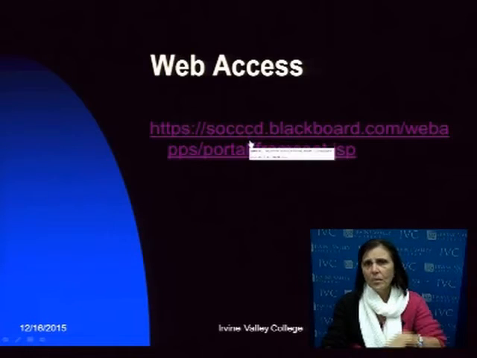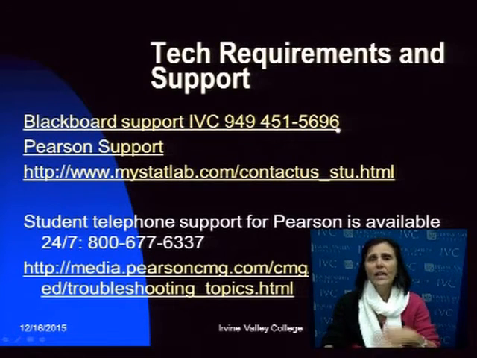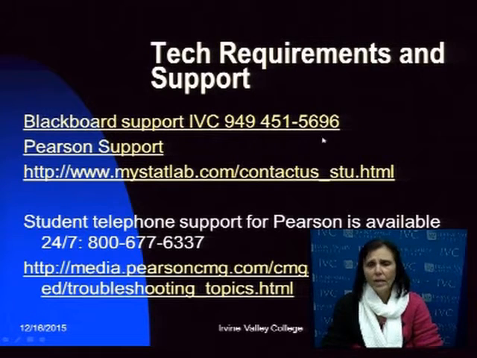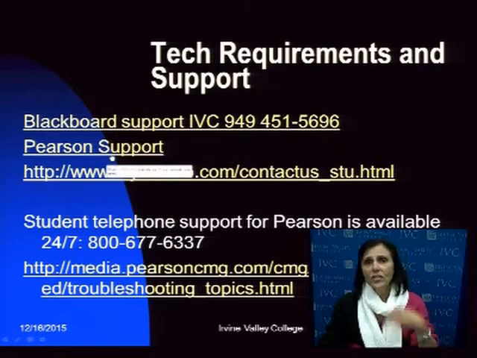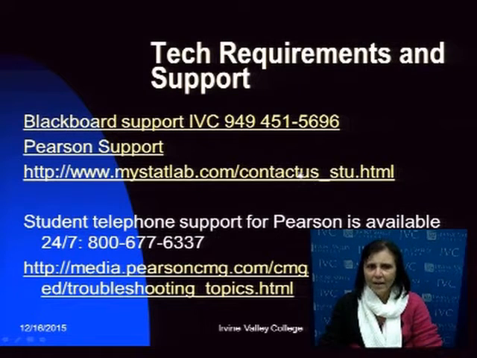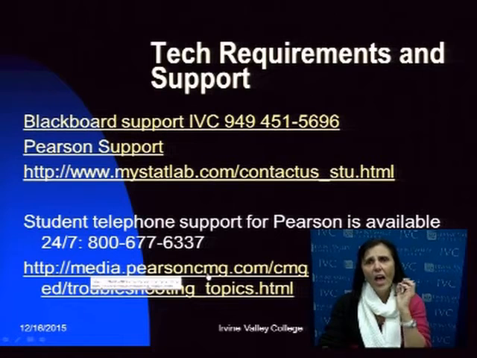Okay, and this is the Blackboard, and I showed you how to get to homework and all that stuff. Now, let's say you get stuck. If you need Blackboard support, here it is. There's a phone number, 4515696. Just call them and let them help you. If you get stuck in the Pearson option to do your homework, this is where you contact them. Now, also you can call an 800 number for Pearson, and that's also available. And then you can also just get some chat line and help from there.